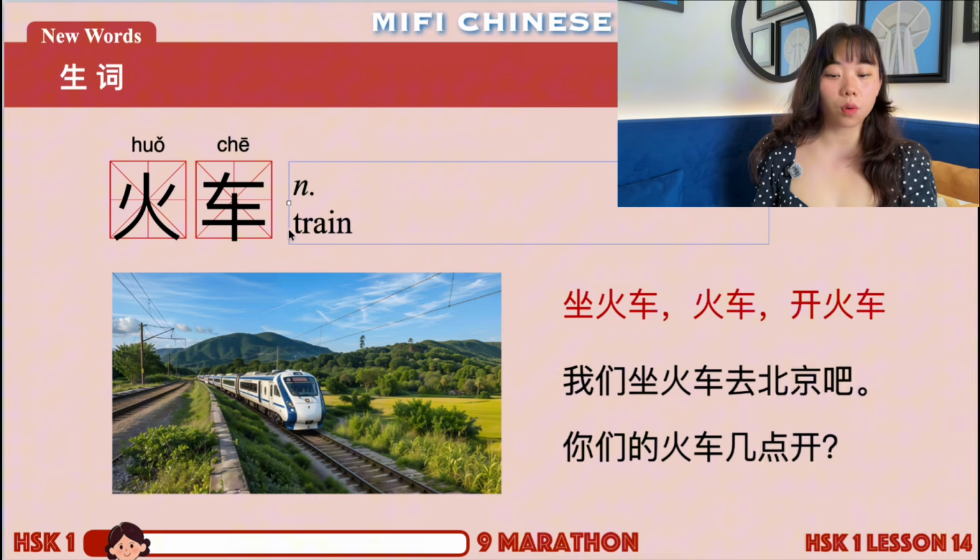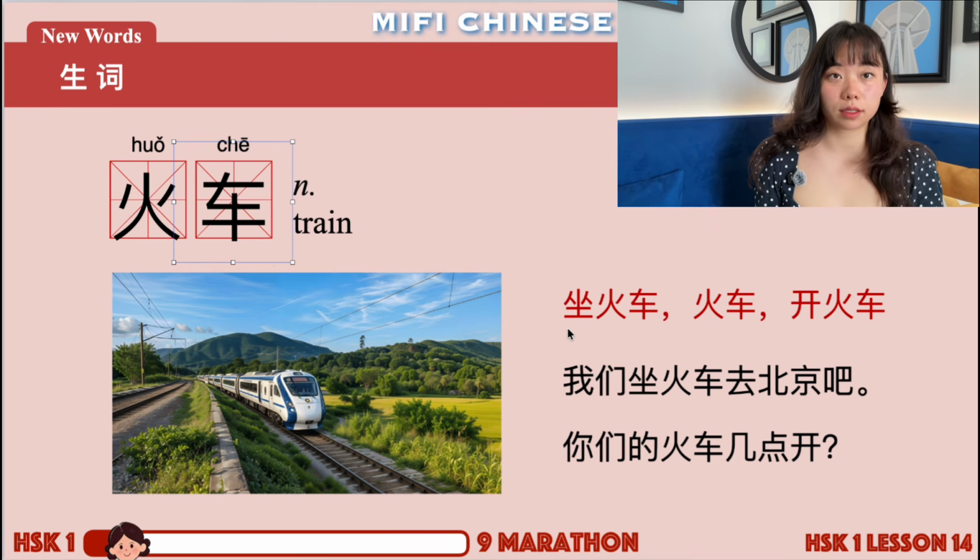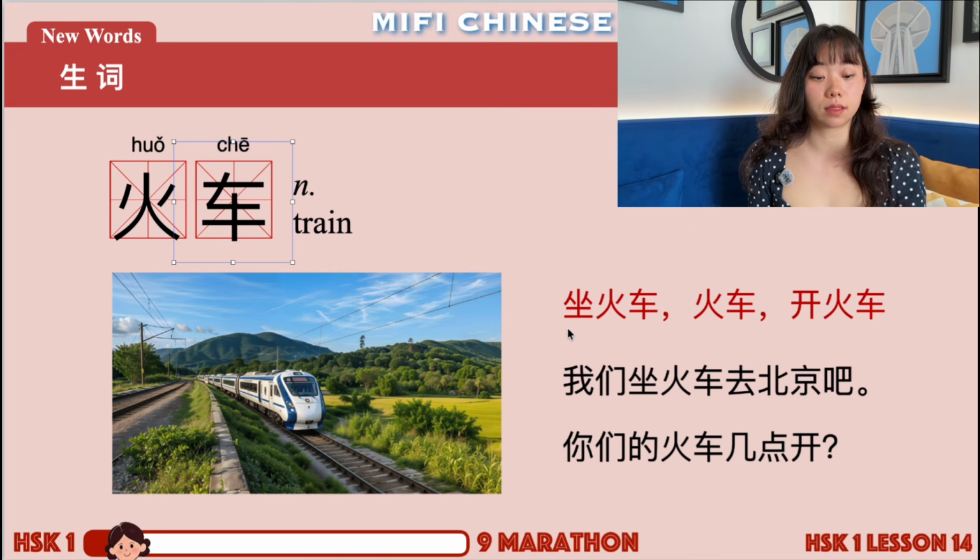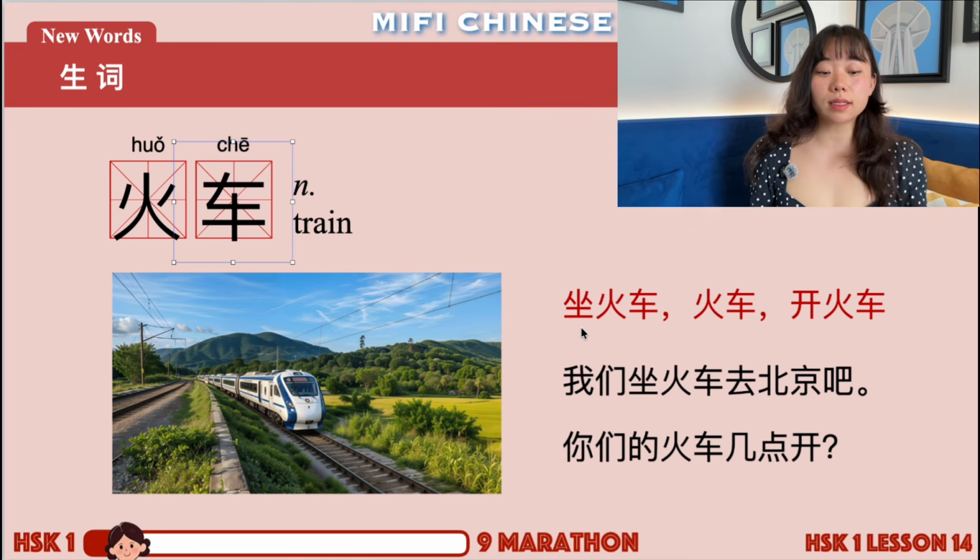For example, 火车, it becomes train. So for example, 坐火车, right? Take a train. 坐, the literal meaning of 坐 means to sit, right? So sit in a train, you are taking the train. So 坐 is the verb we use in Chinese to mean take a train.